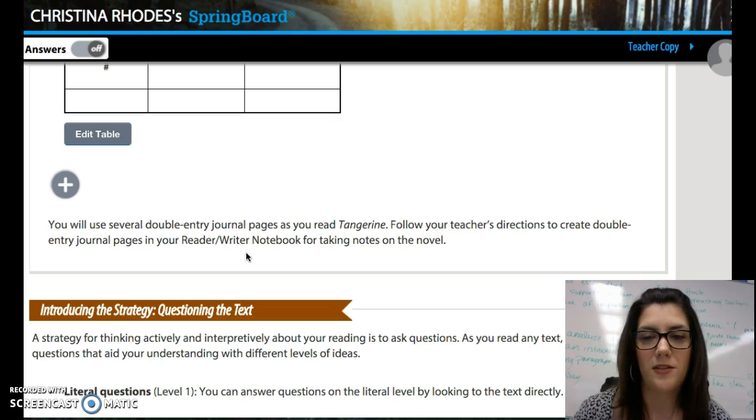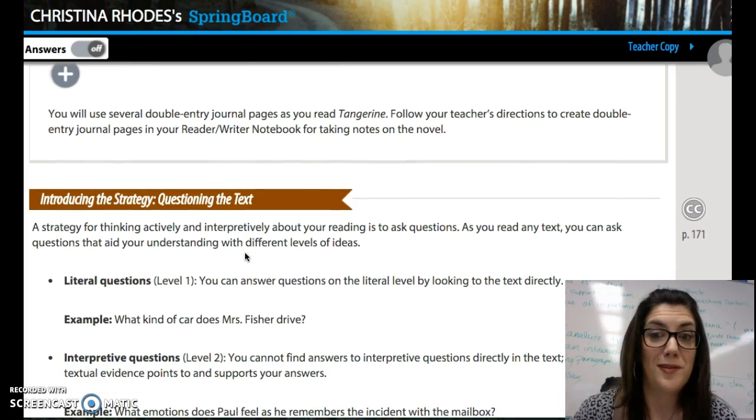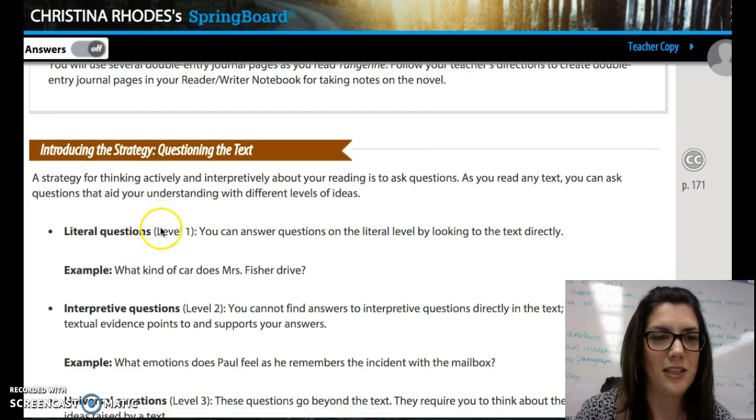I checked them. They are 10 points apiece. So that could add up over the course of the book. Make sure you're doing them. Okay, introducing the strategy, questioning the text.